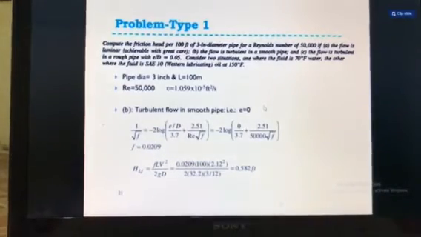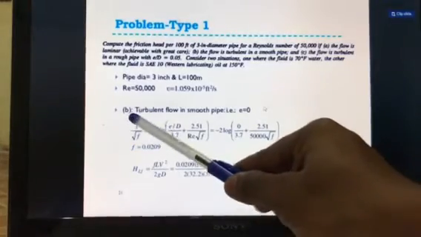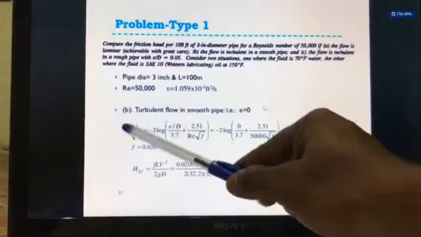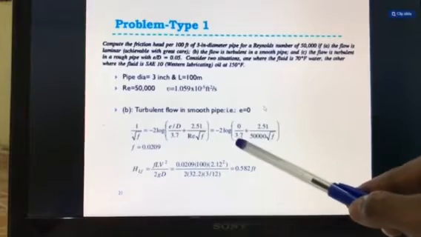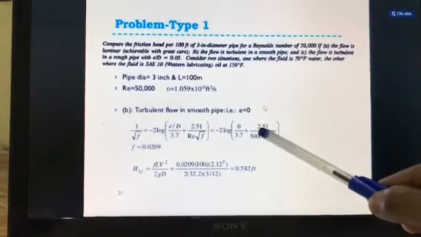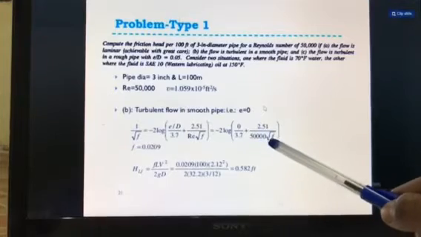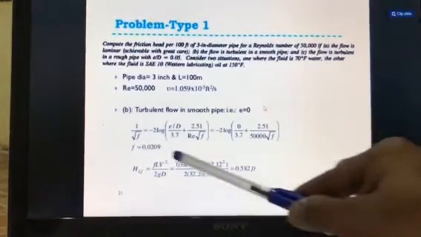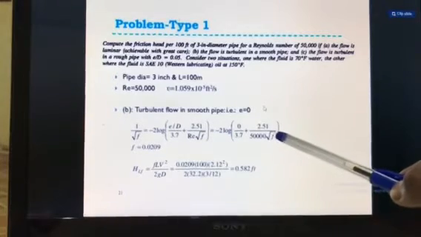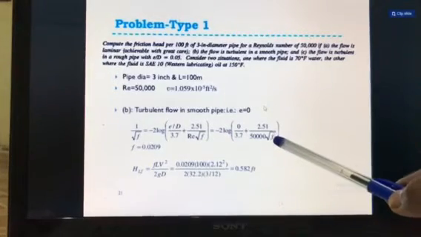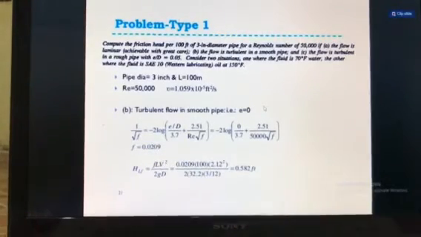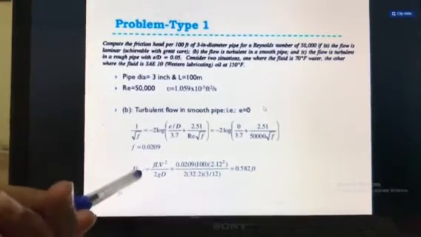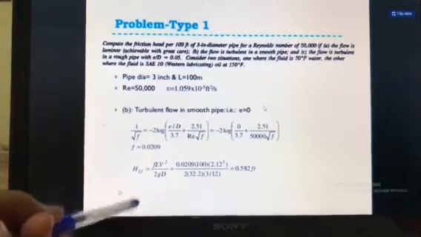0.0209. Actually this 1 upon square root of f is equal to minus 2 times log in bracket 0 divided by 3.7, which is nothing but 0, plus 2.51 divided by 50,000 into square root of f. If we put this equation in your calculator as it is, by assuming the unknown factor as x, which is equal to friction factor f, you will get the friction factor value f is equal to 0.0209. So by putting the friction factor into your head loss equation, you will get the head loss due to friction for this second case.